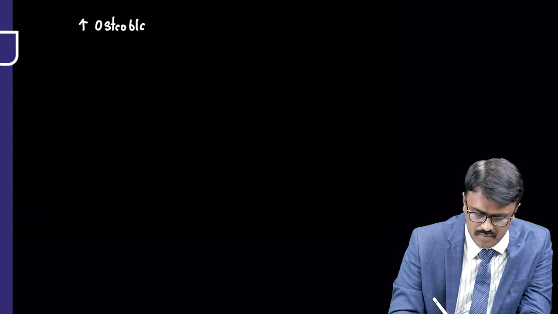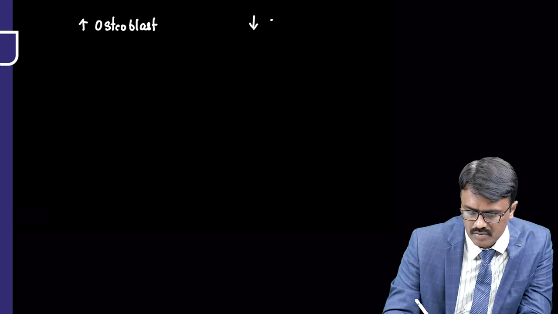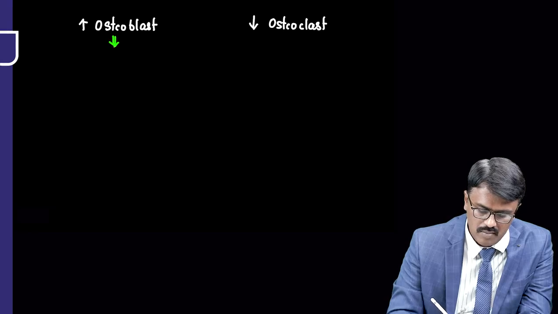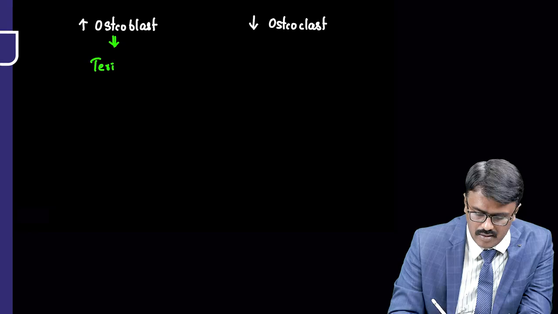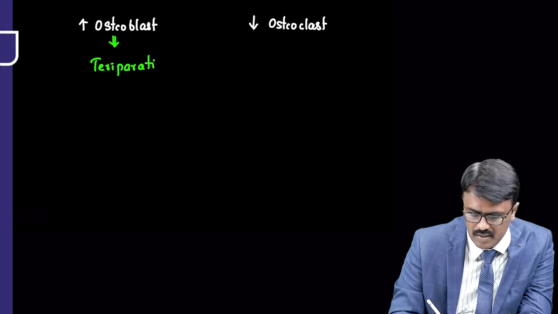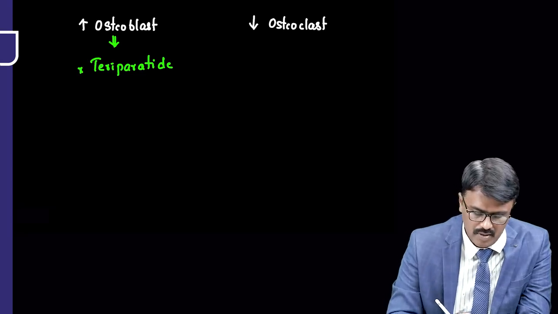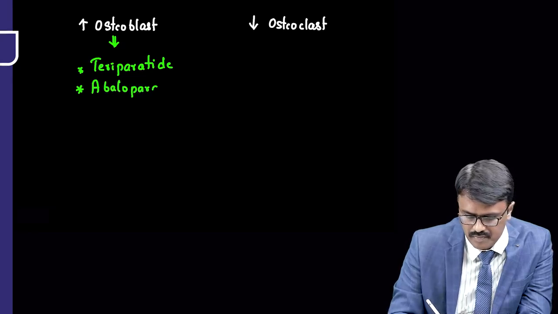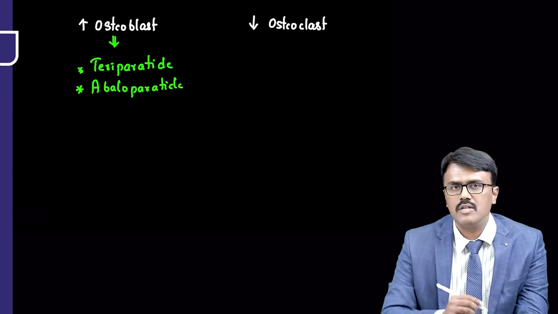Now let me approach in one more manner. What is our purpose in management of osteoporosis? Our purpose is to increase the activity of osteoblast and to decrease the activity of osteoclast. Now, who will increase the activity of osteoblast? It's the drug teriparatide, and similar to that, we have another drug called abaloparatide. So these drugs increase the activity of osteoblast.